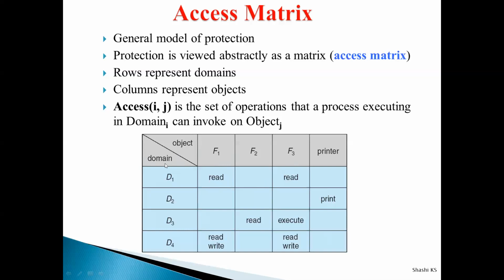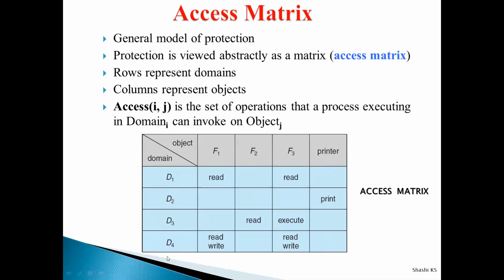You can see on the screen, this is your access matrix. The access matrix resembles a matrix abstractly, and it consists of rows and columns. The rows represent the domains and the columns represent the objects. Already I told you an object is nothing but every resource. A file is an object, a laser printer might be an object, and any input output device can be an object.